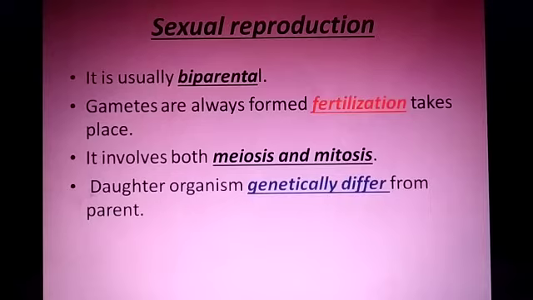You know that in meiosis, 4 daughter cells are formed and the number of chromosomes becomes half. In mitosis, 2 daughter cells are formed and the number of chromosomes remains the same. Daughter organisms in sexual reproduction are genetically different from the parents. So today we are going to discuss our next topic, events of sexual reproduction.